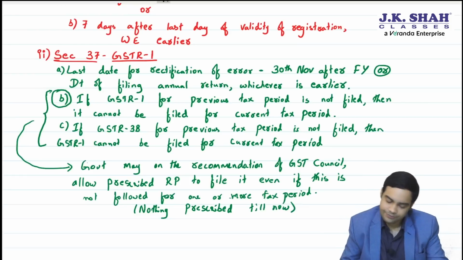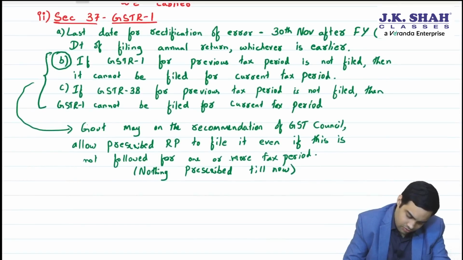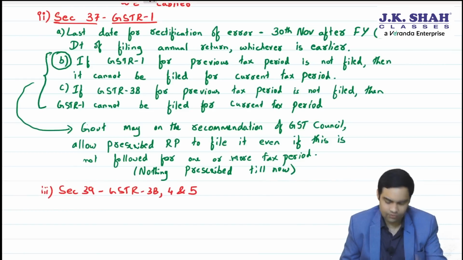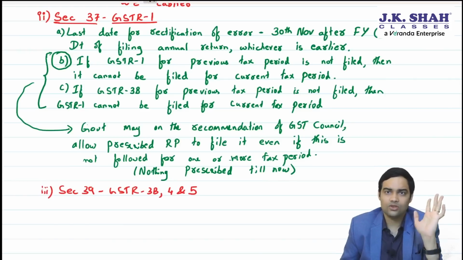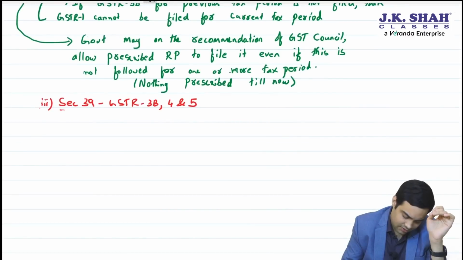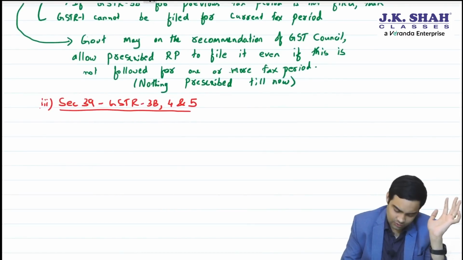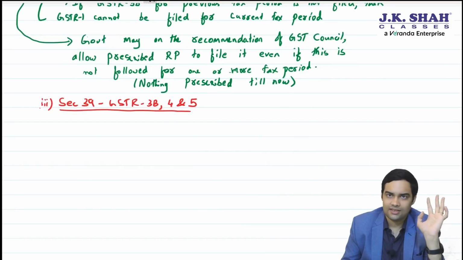Clear? Okay. Now, then you'll write Roman 3, section 39, which deals with GSTR 3B, 4 and 5. Careful. Section 38 also has been amended, but first I want to complete 39 because 39 amendment is similar to 37 amendment. What is the amendment, sir? See, one was due date of NRTP, which I've already got you changed. That was GSTR 5. That we have already written.